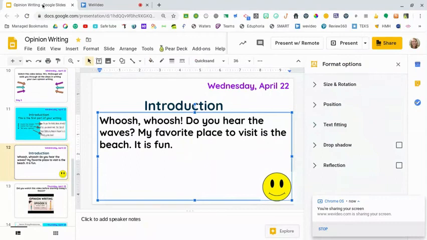So remember, whenever you're typing your introduction or you're writing it out with pencil and paper, don't worry too much about the spelling part. We're going to work on that some more with our revising and editing. Just do your best to get your thoughts onto the paper, and we will cover the revising and editing when we are done with our whole story. When you finish that, then get ready for tomorrow because we're going to write a lot more.